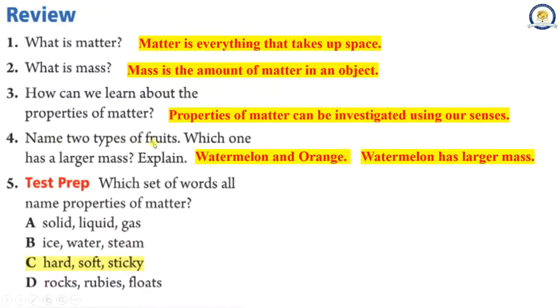4. Name 2 types of fruits. Which one has a larger mass? Explain. Watermelon and orange. Watermelon has larger mass. 5. Which set of words all name properties of matter? A. Solid, liquid, gas. B. Ice, water, steam. C. Hard, soft, sticky. D. Rocks, rubies, floats. The correct answer is C. Hard, soft, sticky.